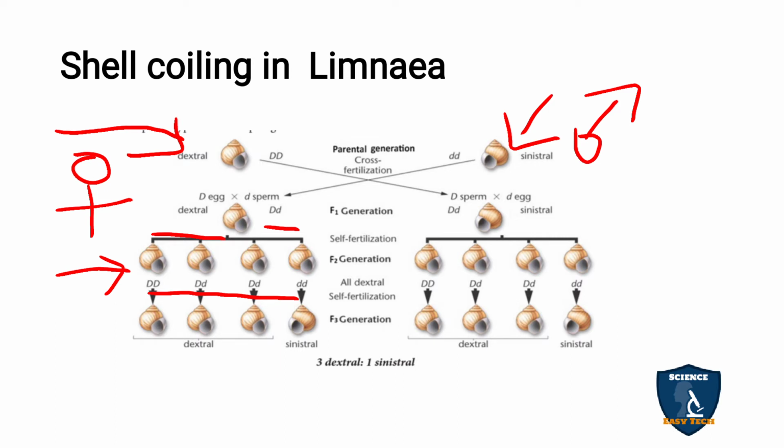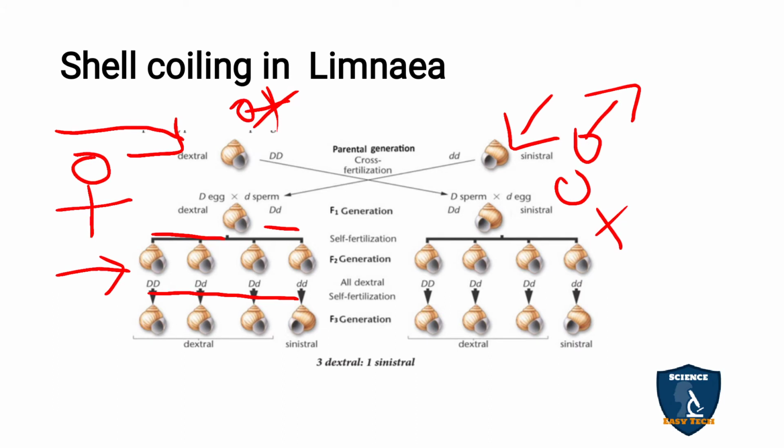Now the reciprocal cross: one of the F2 is crossed with the male one. Here the sinistral is taken as female, and the dextral snail is considered as male.